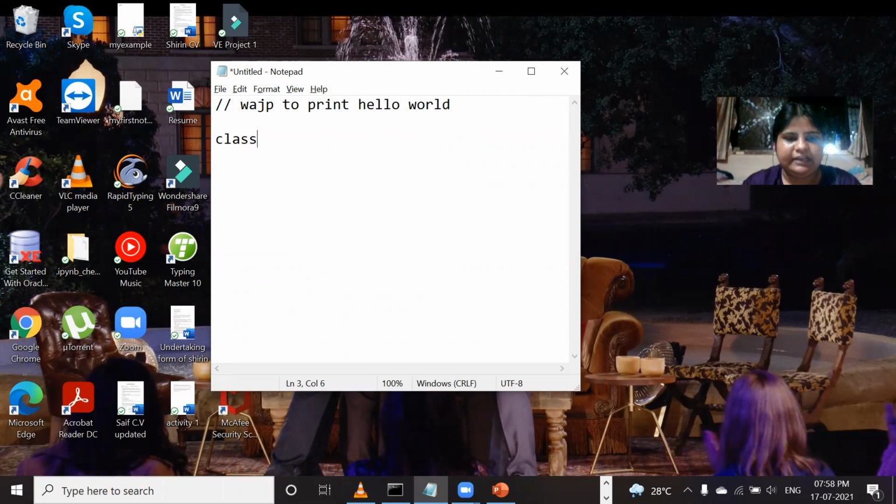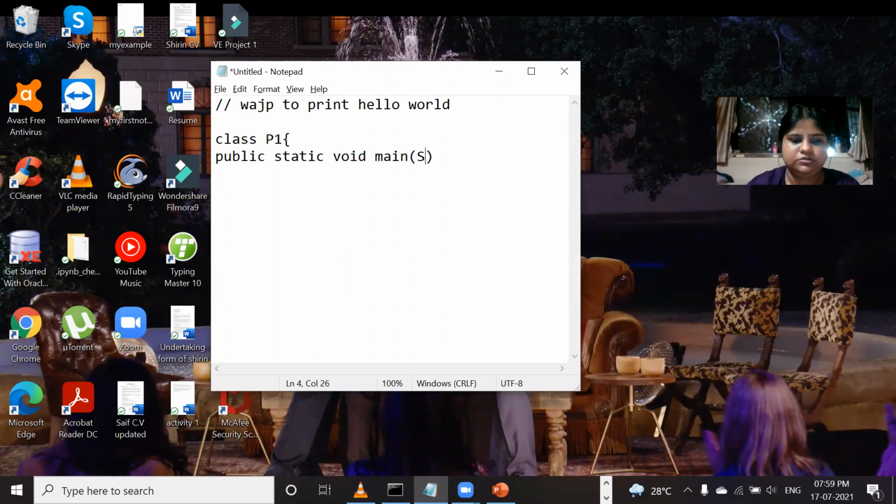So directly we can declare the class P1, and here public static void main string args. I'm going to explain why we are writing all this. Public because it should be accessible in all of the classes.